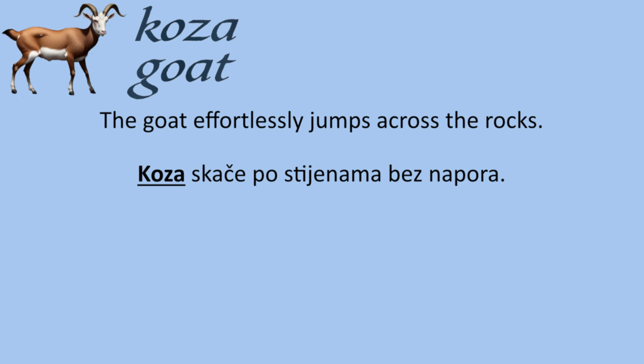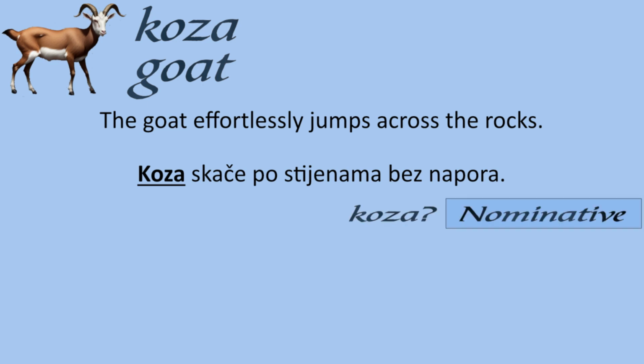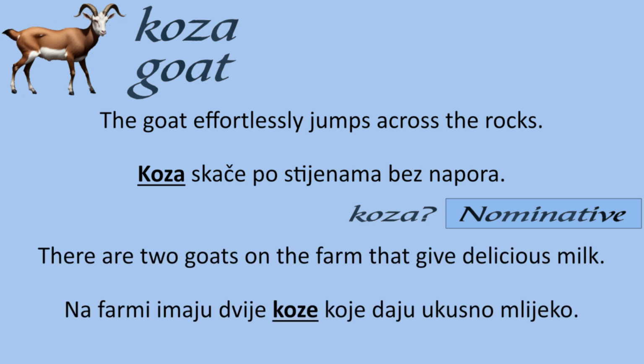Goat is koza. The goat effortlessly jumps across the rocks. Koza skače po stijenama bez napora. Koza is in the nominative case. There are 2 goats on the farm that give delicious milk. Na farmi imaju dvije koze koje daju ukusno mlijeko. The plural koze is in the genitive case. Even though koze is plural, in this instance, as there are less than 4, the singular genitive form is used.